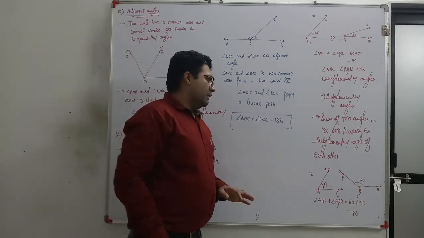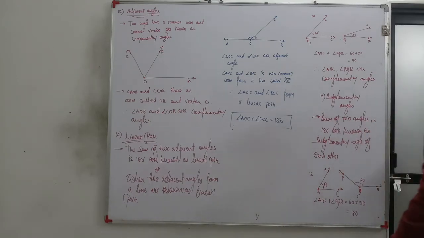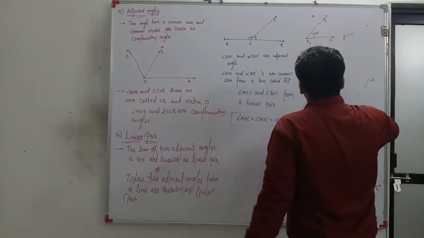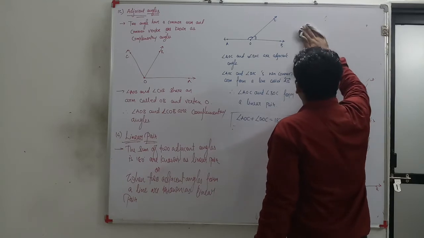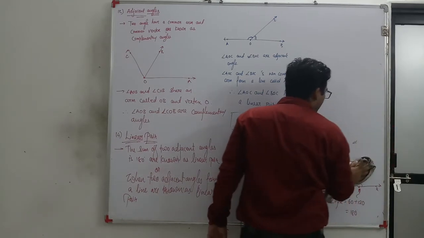Now, let me move toward the last but not least. Another angle type is called vertically opposite angles.